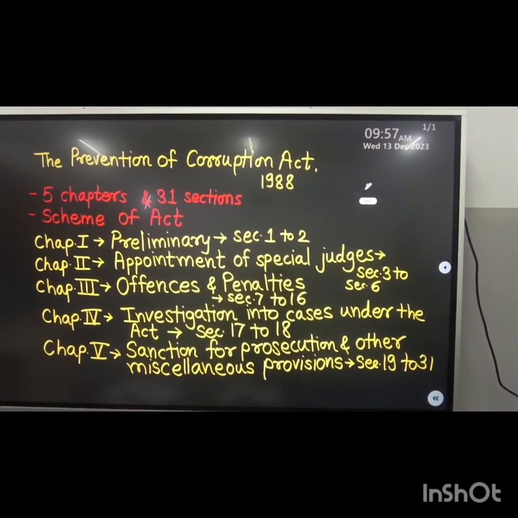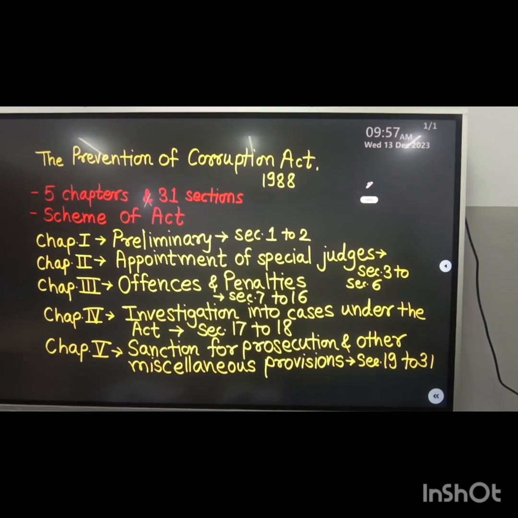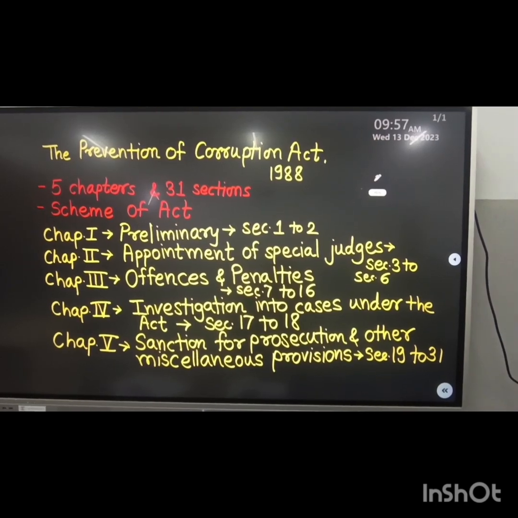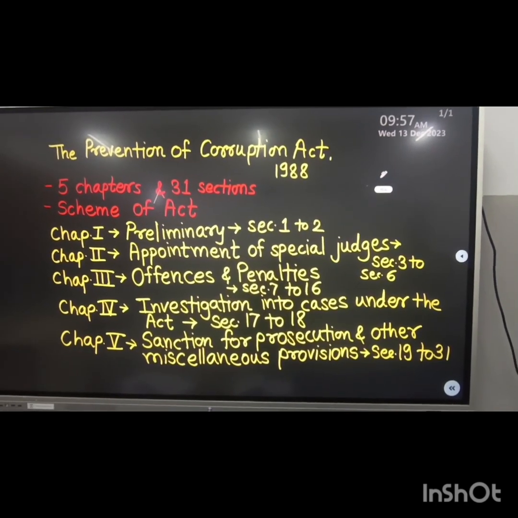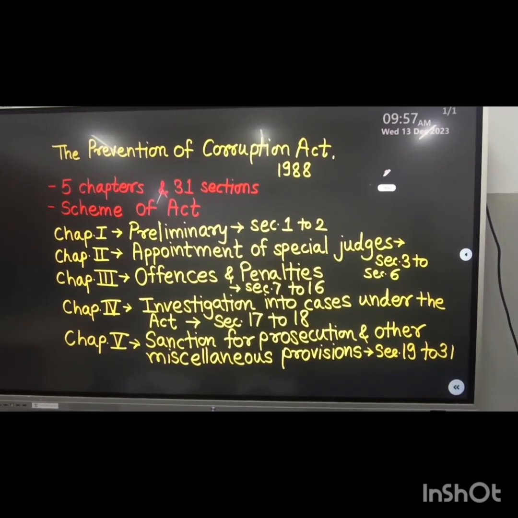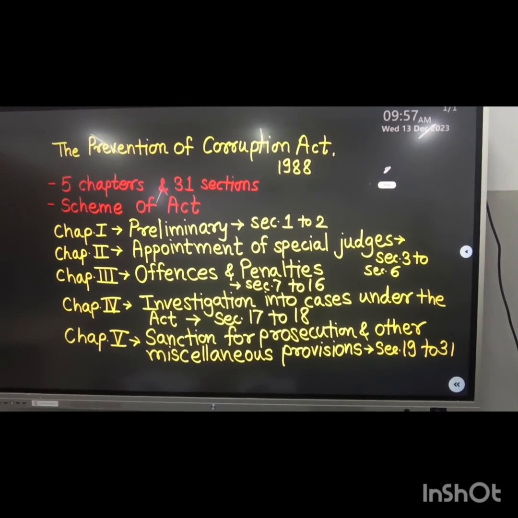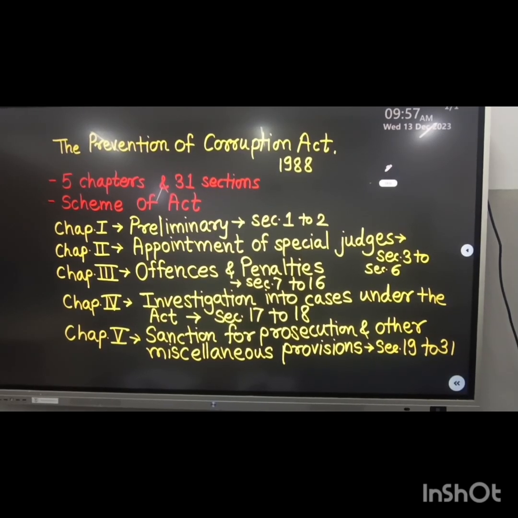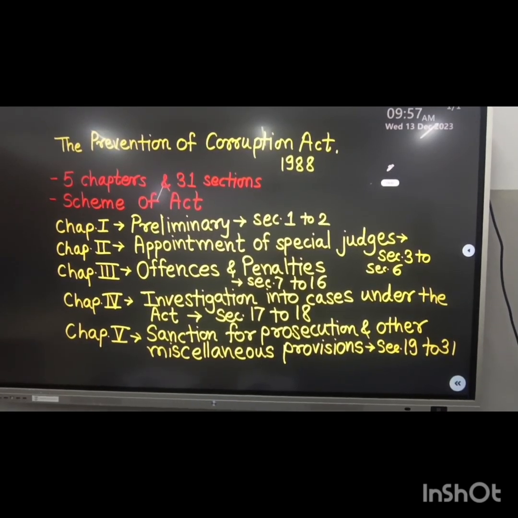Now let's see the contents relating to the chapters. We are going to deal with them one by one. Today, we are going to deal with the Prevention of Corruption Act 1988, which is also called the Anti-Corruption Act. It contains 5 chapters and 31 sections. I made a scheme of the whole act, which is very useful for students for understanding.